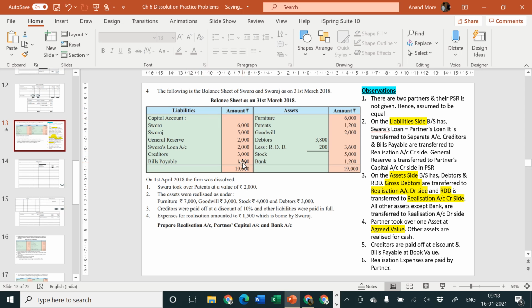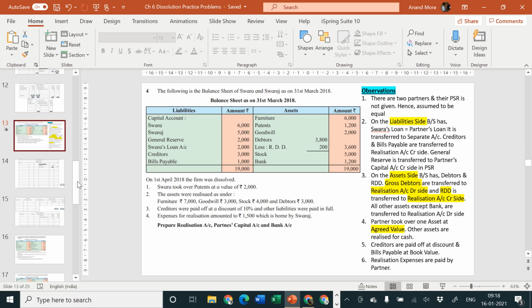Furniture, patents, goodwill, stock. All these items will go to realization account debit side. Debtors, be careful. We should ignore 3600 because that is a net amount. We should consider the gross amount 3800 on realization account debit side, and then RDD should be transferred to realization account credit side separately. 3600 is useless for us.